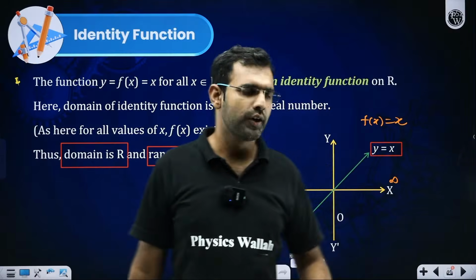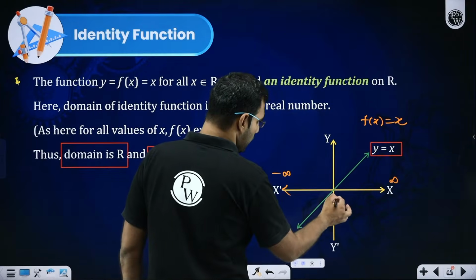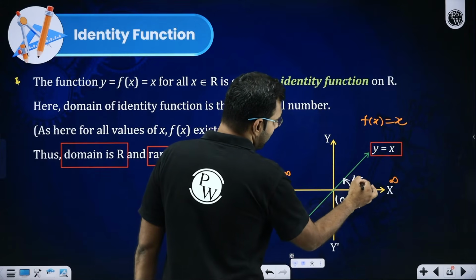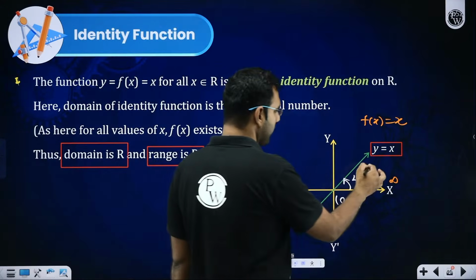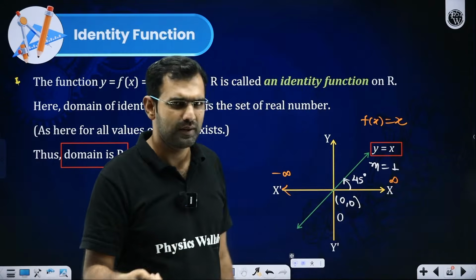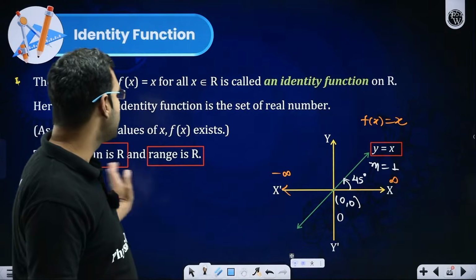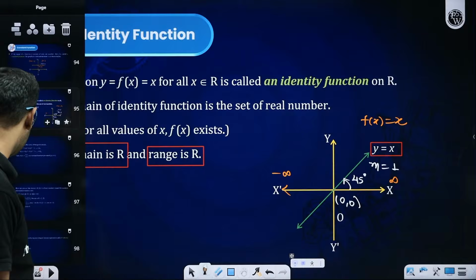And I hope in coordinate geometry, you do see it as a straight line passing through the origin, having a 45-degree angle with the positive x-axis in the anti-clockwise direction, which means slope will be tan 45, which is 1. I hope you do remember it. You can call it y equals mx plus c form, where y-intercept is 0. Everybody with me so far? Any doubts, please ask. Yes or no?